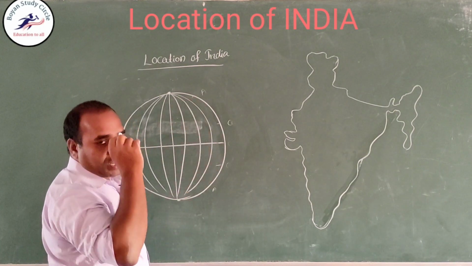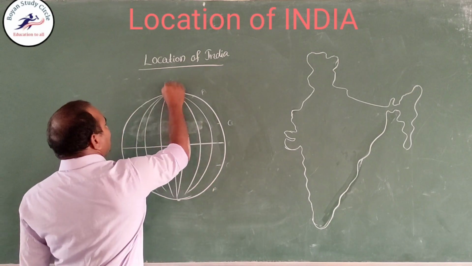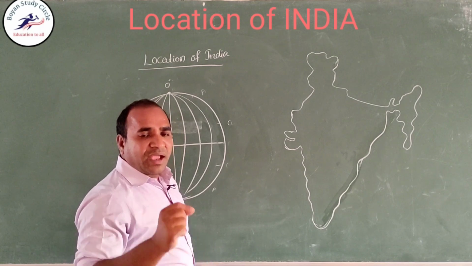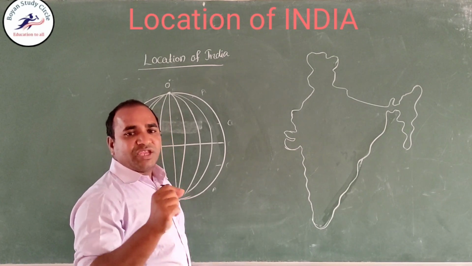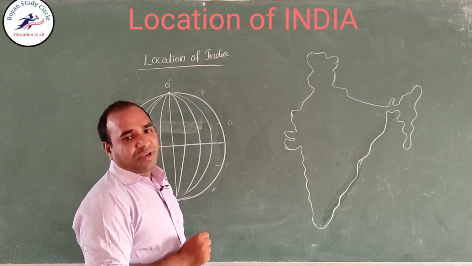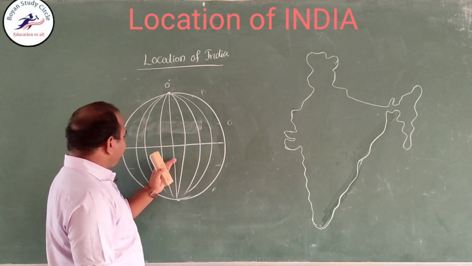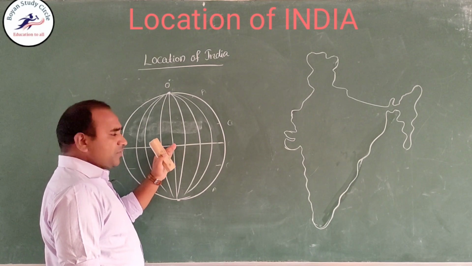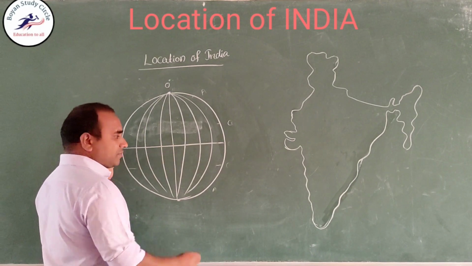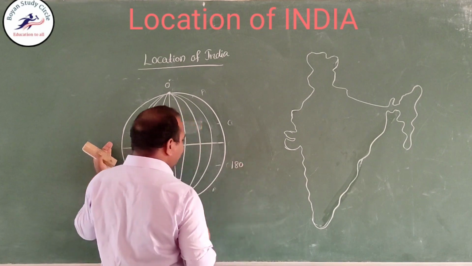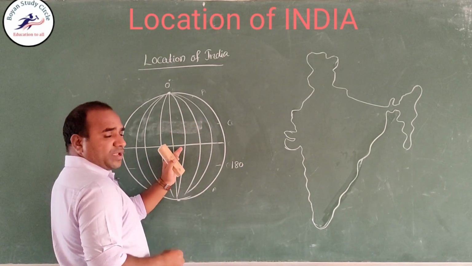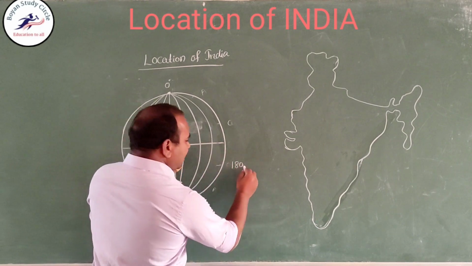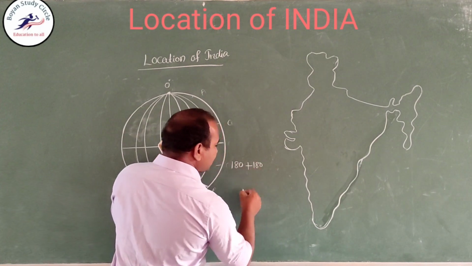There are 360 longitudes. The 0 degree longitude is called the Greenwich meridian, Greenwich mean time. From the Greenwich meridian to the western side there are 180 longitudes, and from 0 degree to the eastern side there are 180 longitudes.